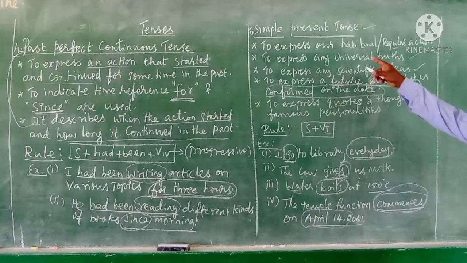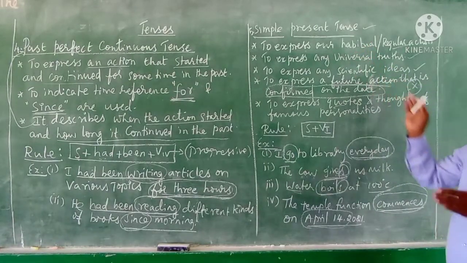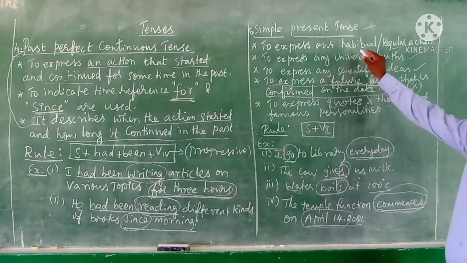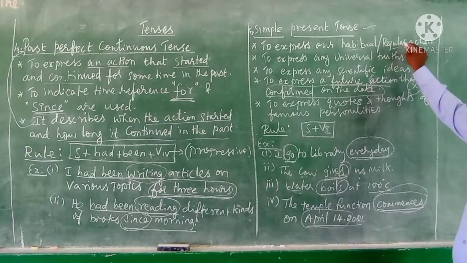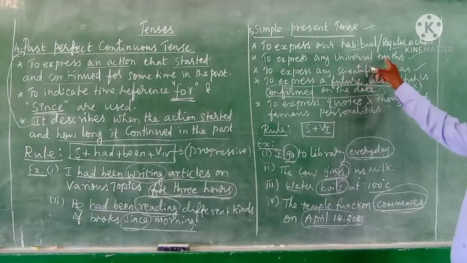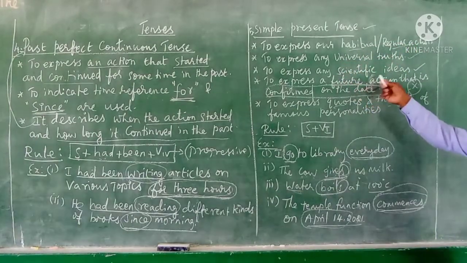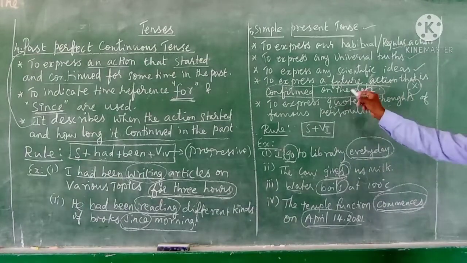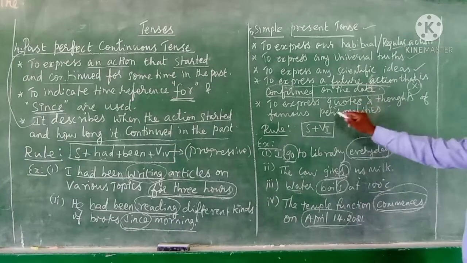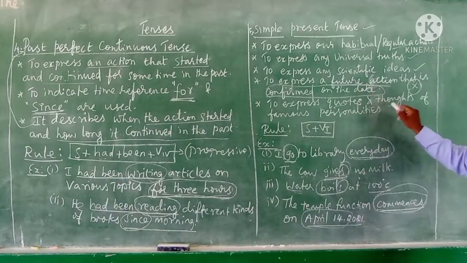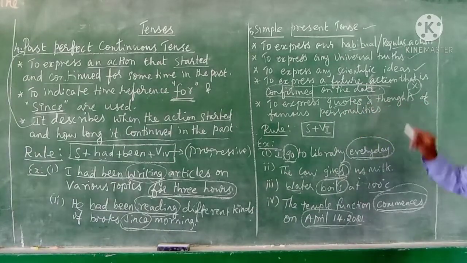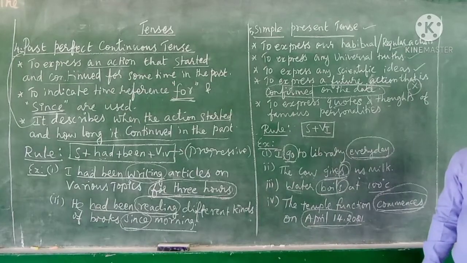Clear? Now listen, simple present tense: to express a habitual action or regular action, to express any universal truths, to express any scientific ideas, to express a future action that is confirmed on the date, or to express quotes or thoughts of a famous person. For example, Mahatma Gandhi says.